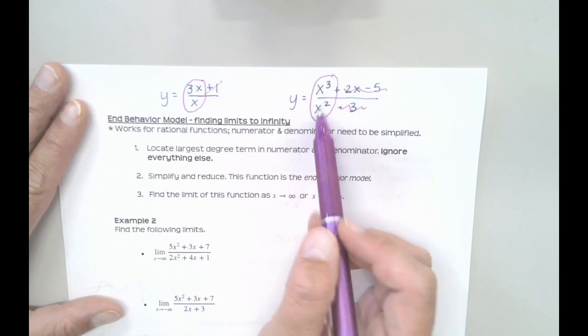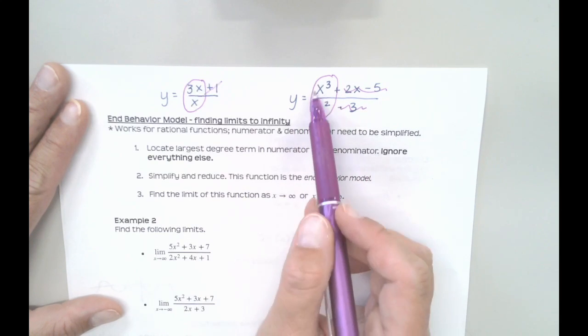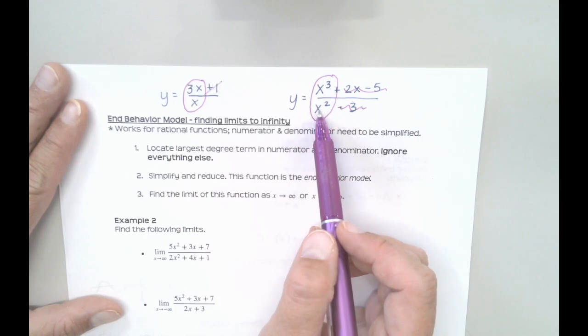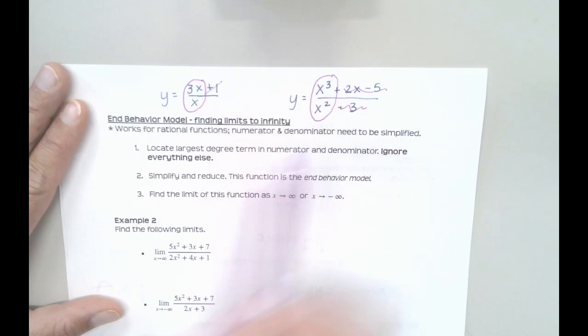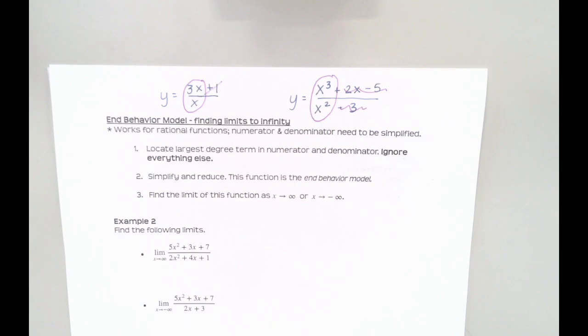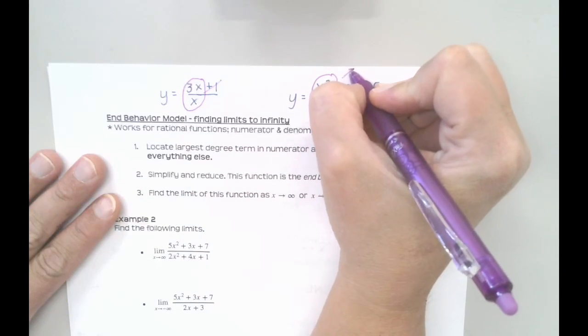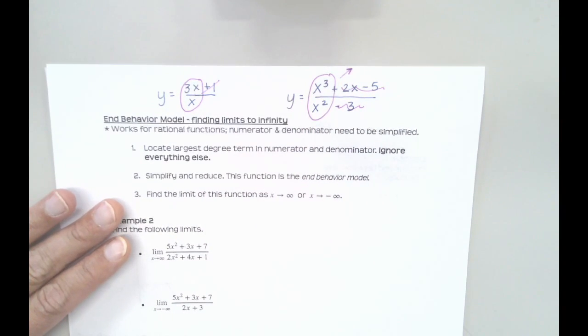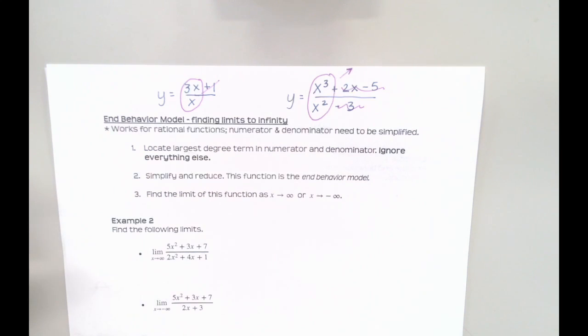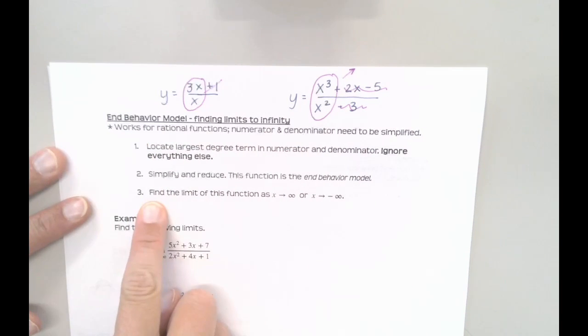Okay, this function is not equal to what we had to begin with, but if I analyze the behavior of this function, it'll tell me what my original function would be doing, okay? So this function, by the way, if the top is a cube and the bottom is a square, the top is still growing faster. So this is going to be one of those ones that just heads on up to infinity forever. It's just going to keep growing and growing. There wouldn't be a limit here. The limit would just be infinity. It's heading toward infinity. So that's what this is talking about, these 3 steps.